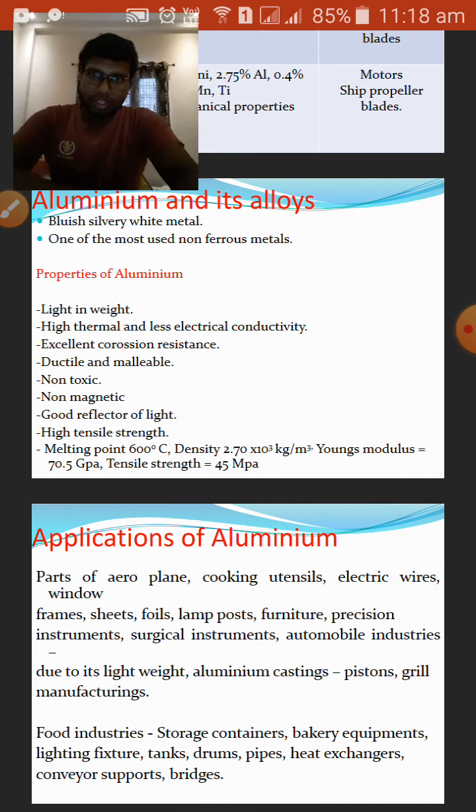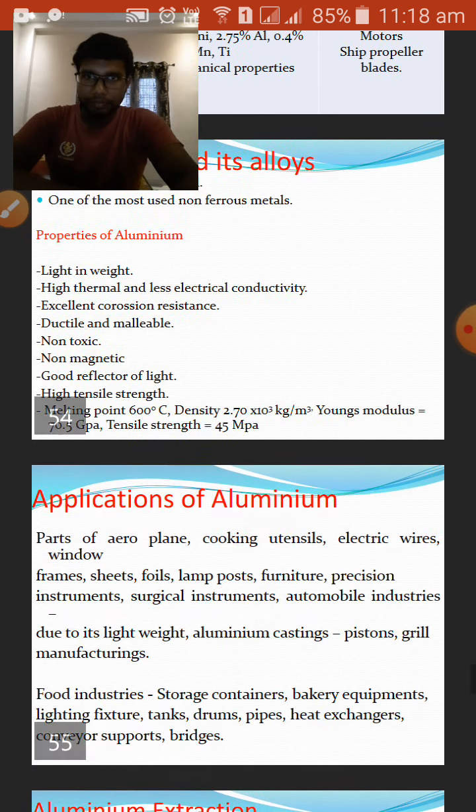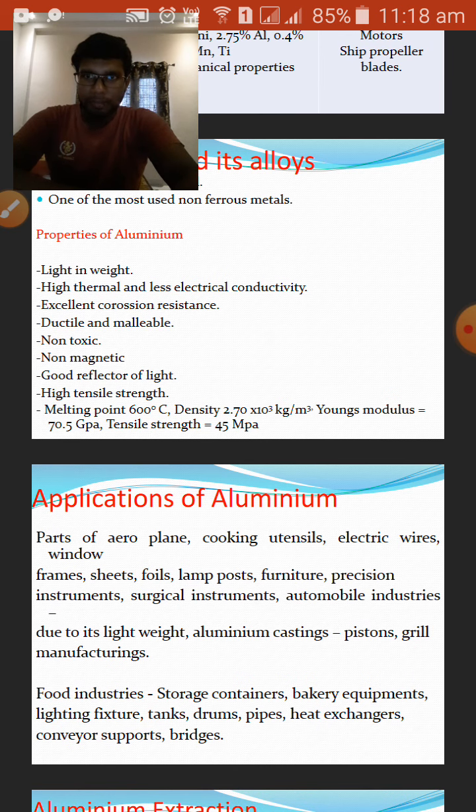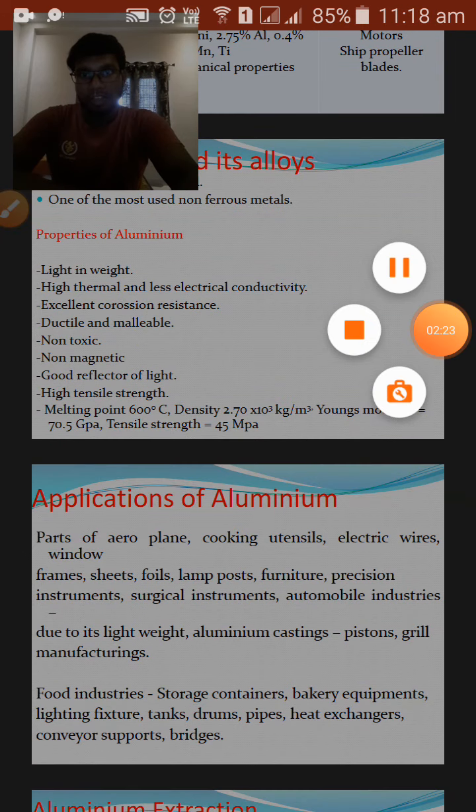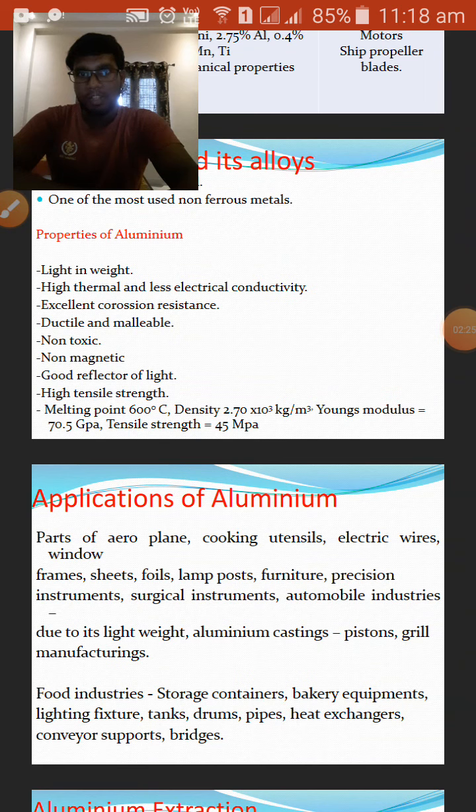So let us discuss the properties of aluminum. Aluminum is very light in weight and it is very strong also. Therefore, as it is light in weight and also strong, it is used in aeroplane applications, because in an aeroplane we want a light metal which has to be strong also. For that, aluminum is the best metal available for aero manufacturers.